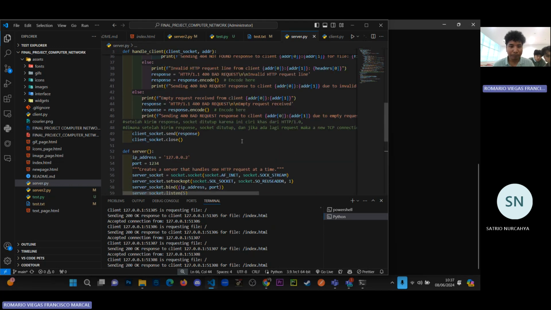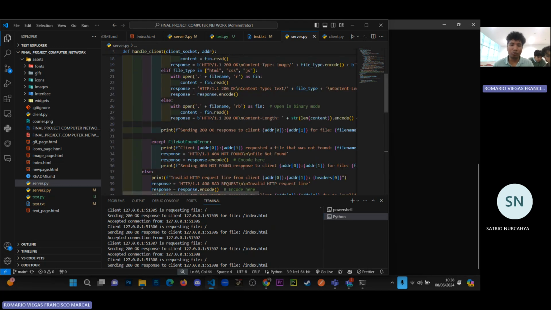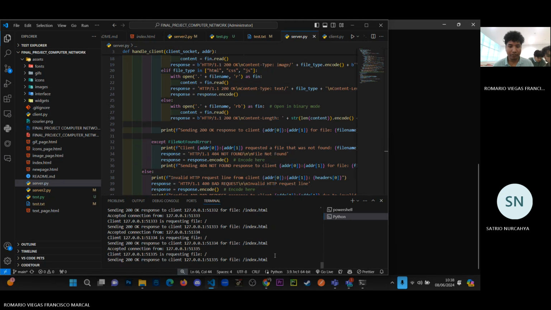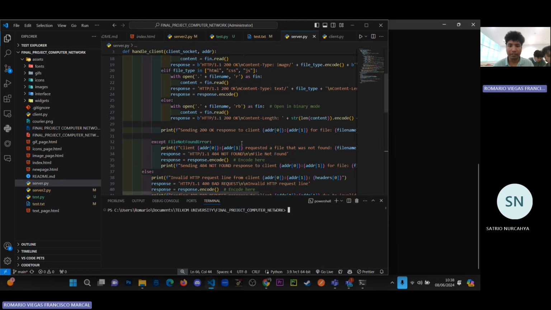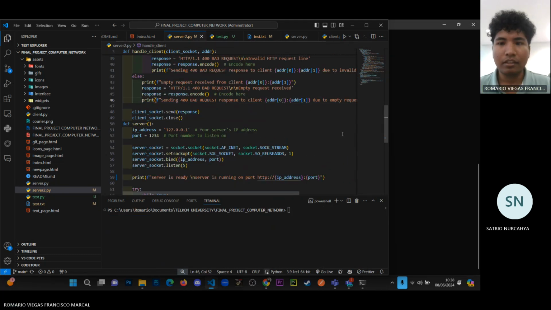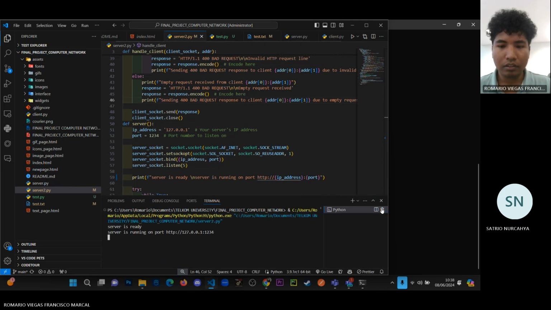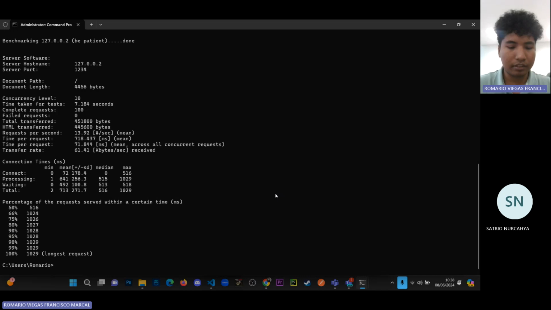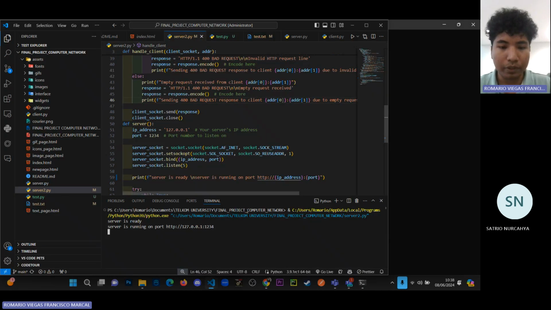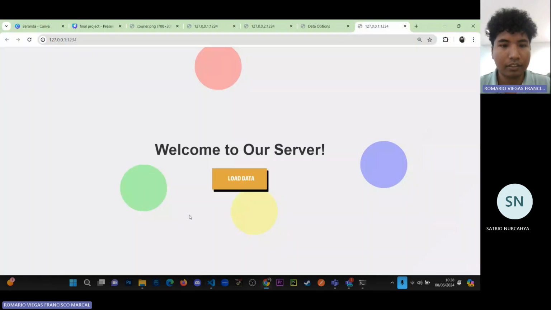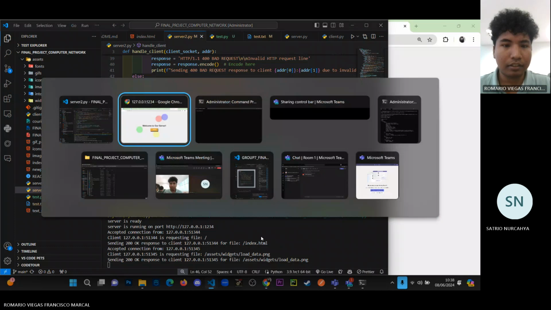But don't worry. Let's just go to the multi-server. If we rerun the multi-server, then the server is running on the port. We open it in the browser, and it's already open.